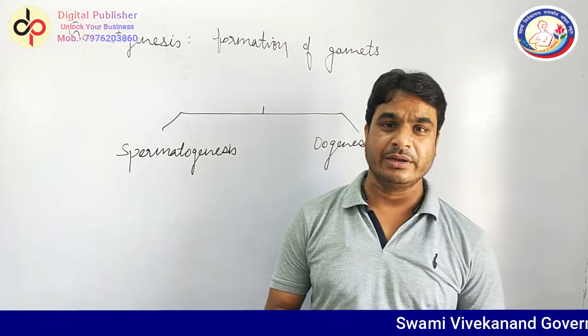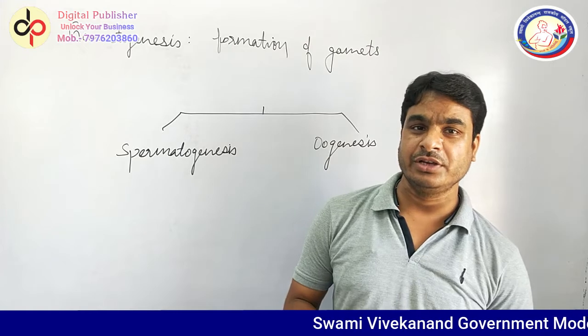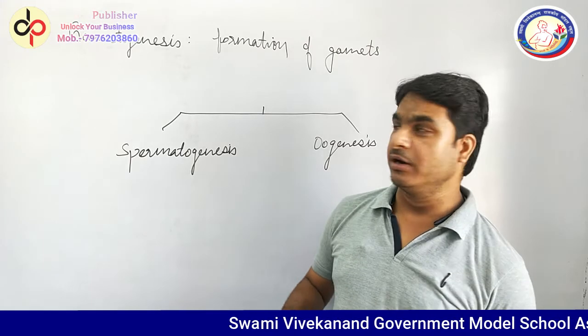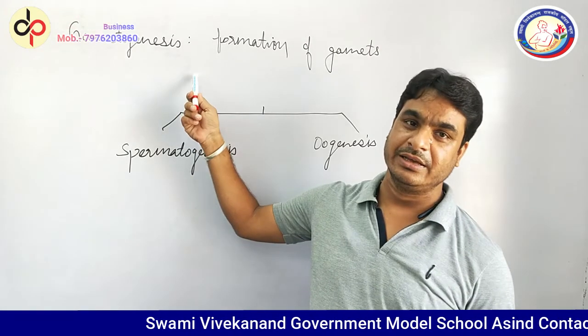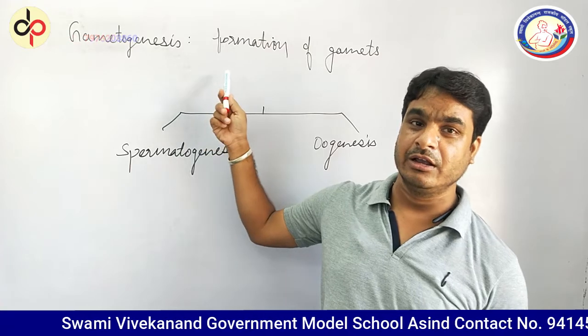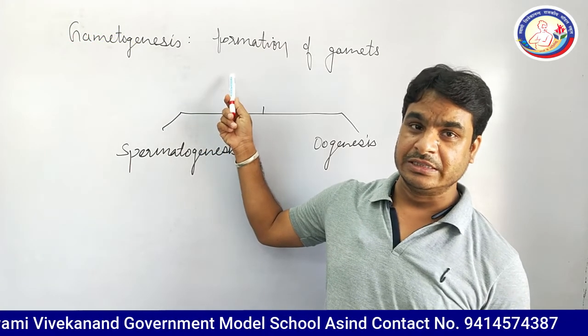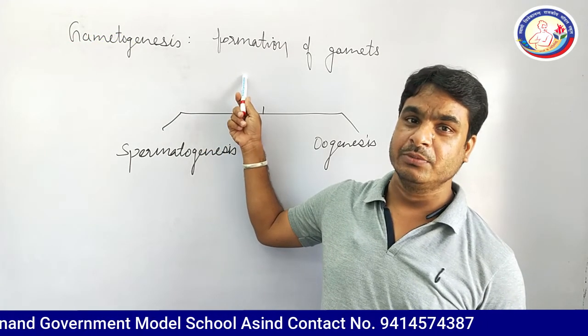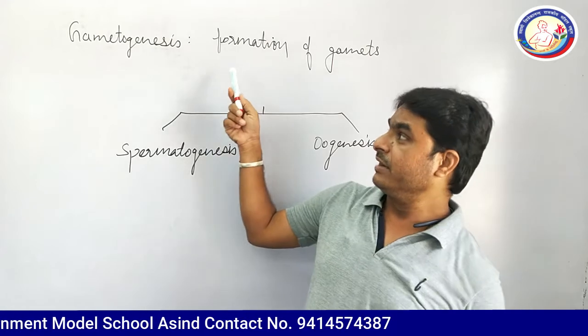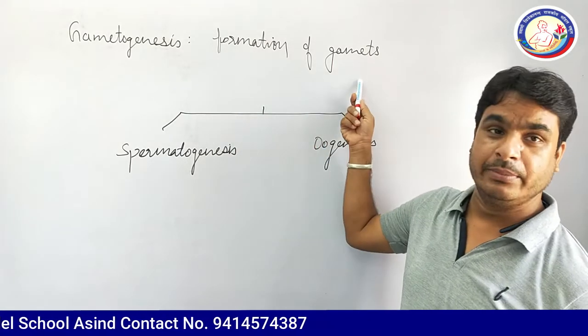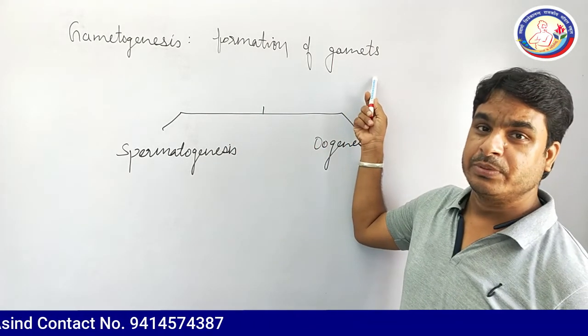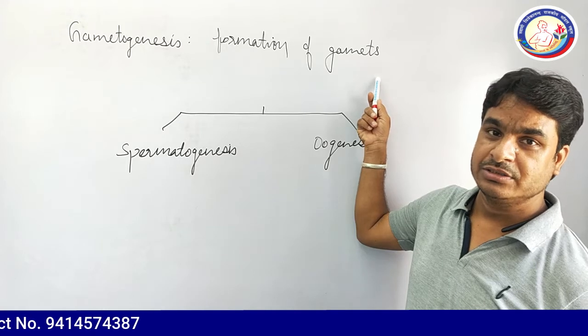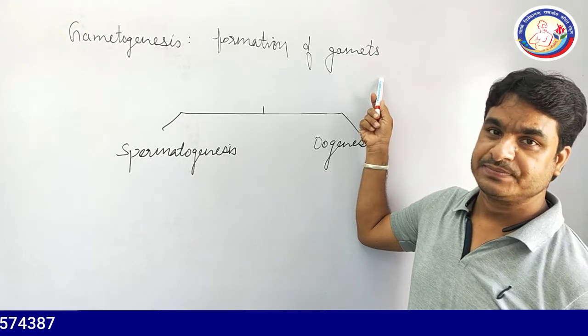In chapter number 3, part 3, we will discuss gametogenesis. It is a biological process that begins with puberty in boys and girls, and it means formation of gametes in the primary reproductive organs, or you can say gonads.